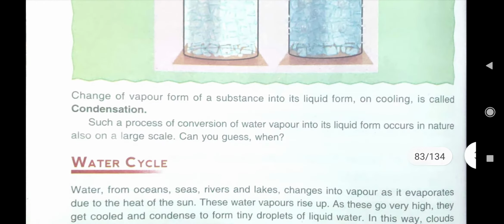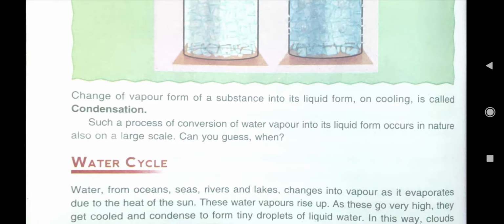Then another term is condensation. What is condensation? Change of vapor form of a substance into its liquid form on cooling. That is called condensation. Here you see, children, differences are between evaporation and condensation. What are the differences? Evaporation means change of liquid water into its vapor form on heating. And condensation means change of vapor form of a substance or water into its liquid form on cooling.